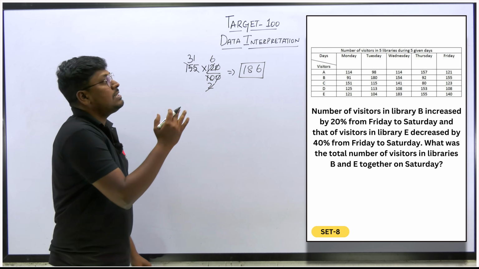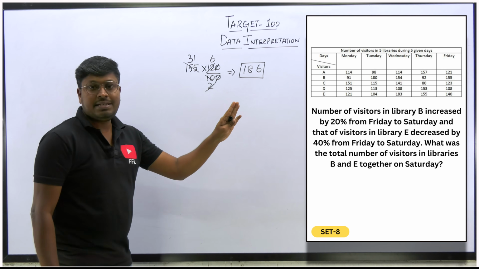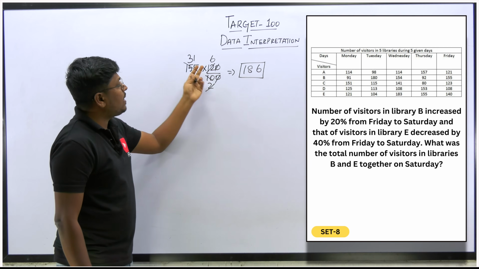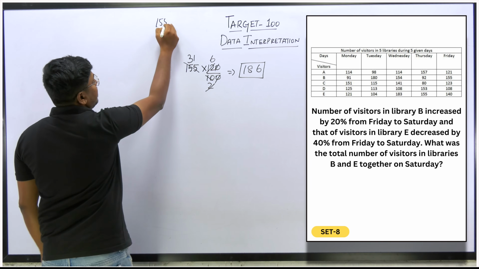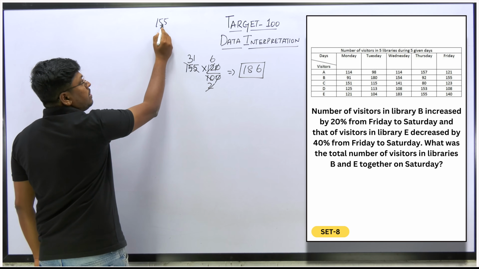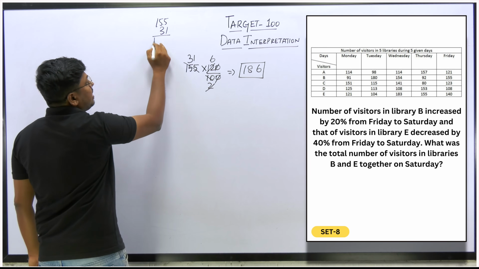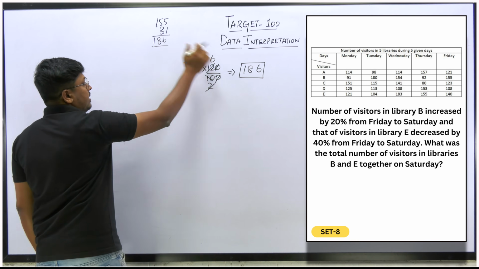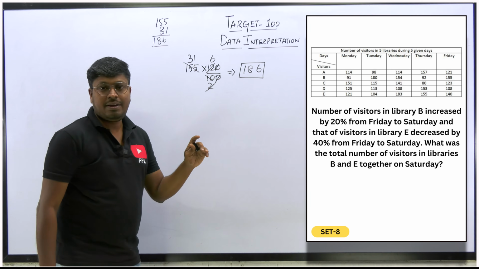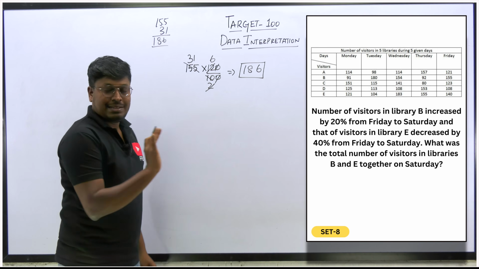Yes, 20% increase from Friday to Saturday. So Friday is 155, 20% increase, so 120%, which is 186. You can also write it like this: 155, just find what is 20%. 10% will be 15.5, 20% will be 31. If you add 31 here, 186, you will get the same answer. So either find what is 20% and add it to 155, or directly find what is 120%. Either way, you will get the same answer.